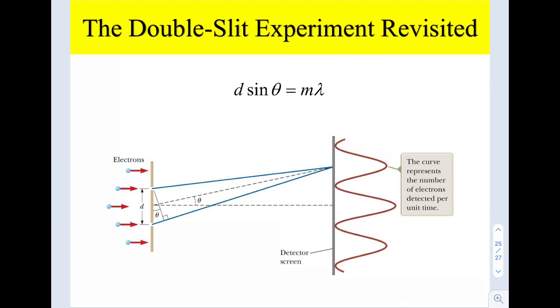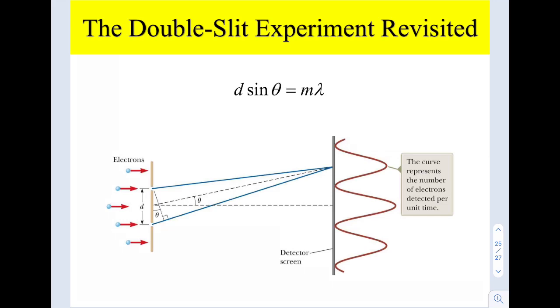Alright, last one, the double slit experiment revisited. We are going to repeat the same experiment as Young's double slit experiment, but instead of using a light beam, we are going to use electrons, to prove again that a particle can behave as a wave.